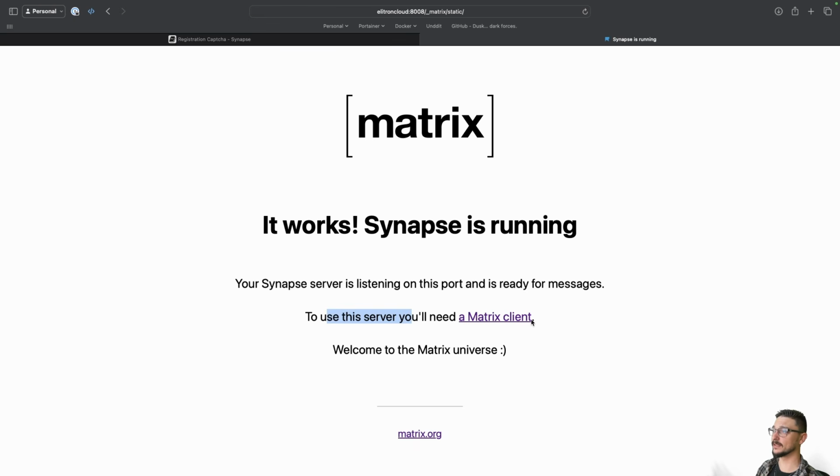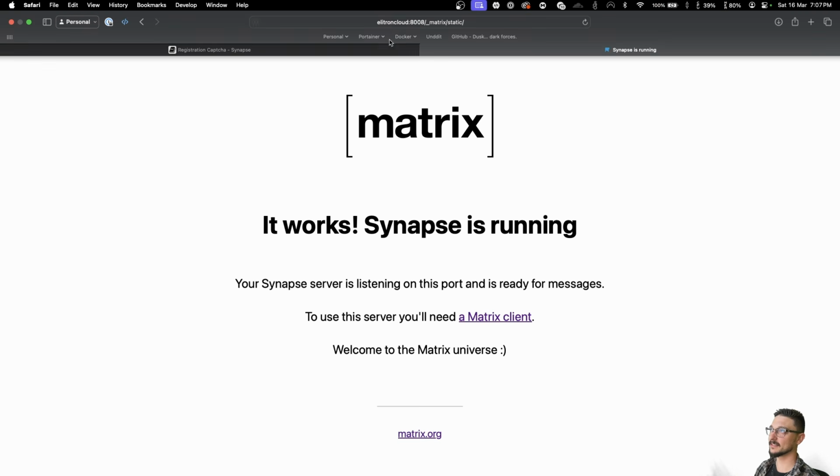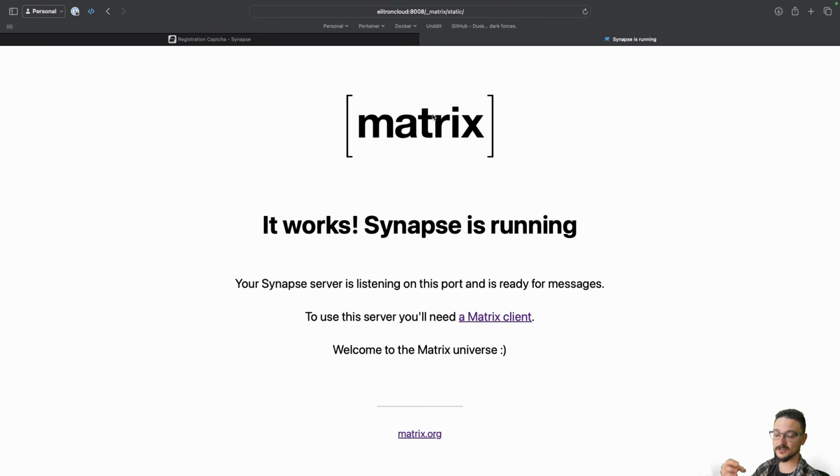To use the server, you'll need a Matrix client. Well, before we use a Matrix client, we actually need to make sure that our server is accessible over the internet so anyone can join it. And that's where Cloudflare comes in.